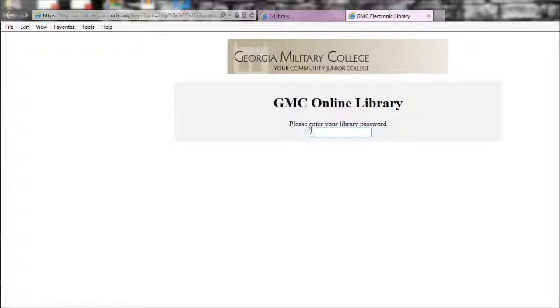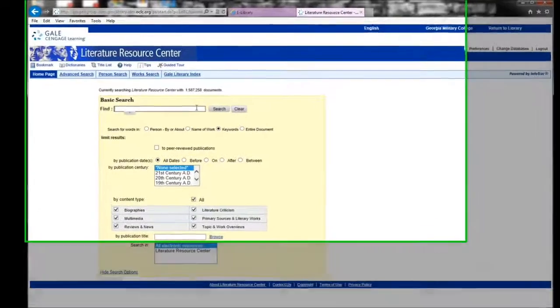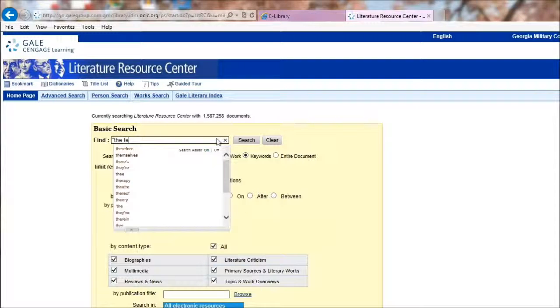Now, if you don't remember the database password, you can sign into your Edline account to get the information. In the search box, I want you to type the title of your short story. You may want to put it in quotations if your short story is more than one word. This ensures that the database will search for results, or hits, with all the words together rather than each word separately. This is true for any database. So I'm going to search The Telltale Heart.